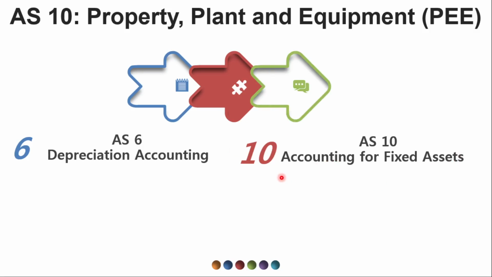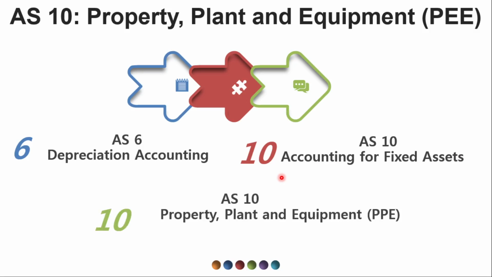Instead of these, a new accounting standard has been formed, that is AS10, which is related to property, plant and equipment. Earlier, AS6 was concerned only with depreciation accounting, and AS10 was concerned only with accounting for fixed assets. But now AS10 is concerned with property, plant and equipment, in short known as PPE. So here, property, plant and equipment related issues are discussed in detail.